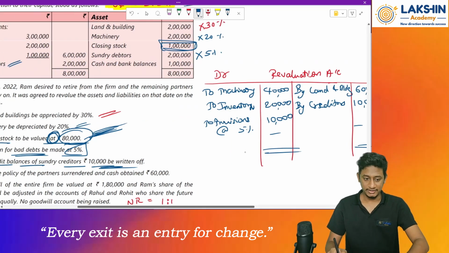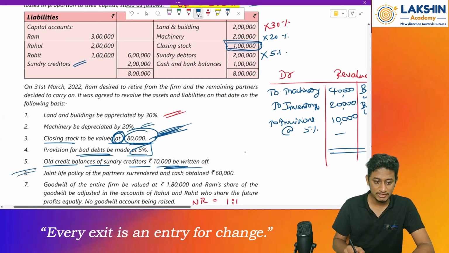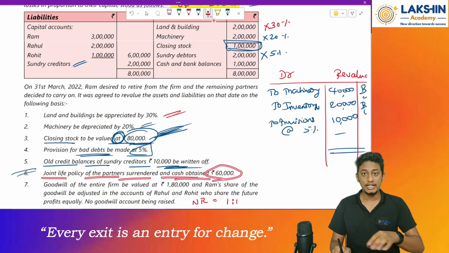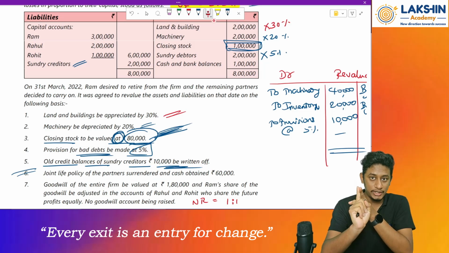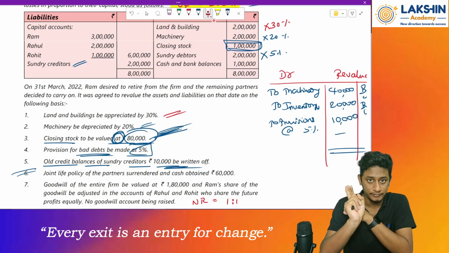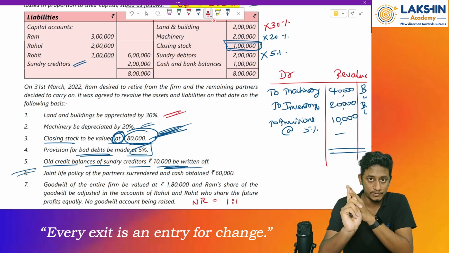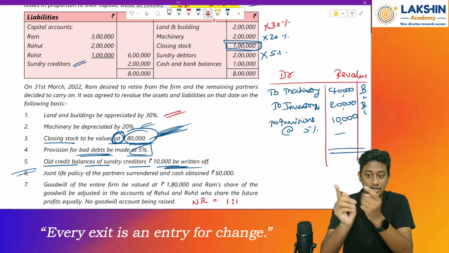The second way of doing it is, see, since we have point number 6, joint life policy, if the partner surrendered and cash obtained is rupees 60,000, either you take it to the revaluation account or directly to the partners' capital account. If you take it to the partners' capital account, divide it among the partners in the old ratio. But if you take it to the revaluation account, take it as an income.